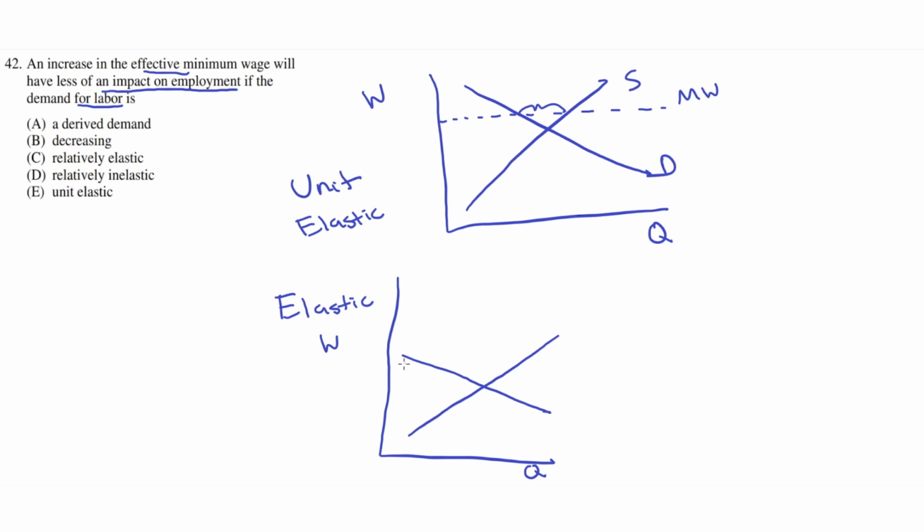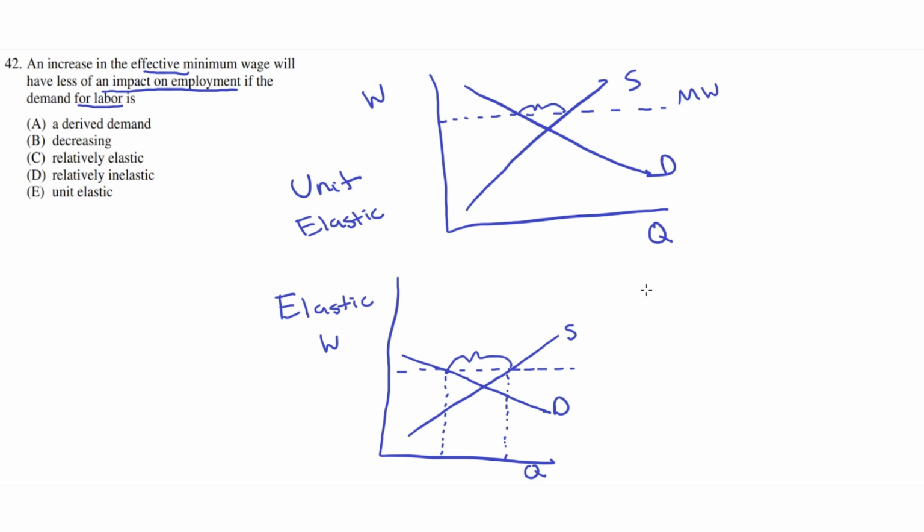Now in this case, if we set a minimum wage up here, we can see that there's a much bigger amount of people who want to work, but they aren't able to, because this supply and demand dictates how many people want to work, and at this point, this is how many people will be hired, but this is how many people are willing and able to work. So in this case, elastic makes a bigger effect on employment if demand for labor is elastic.